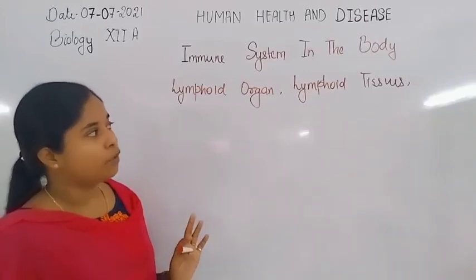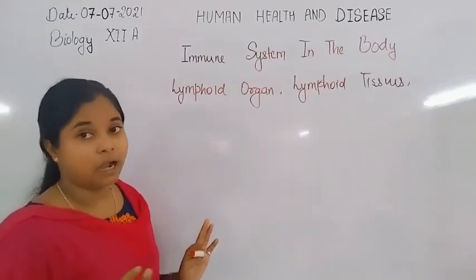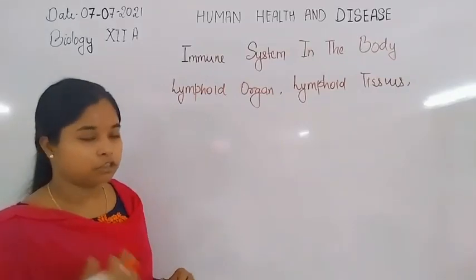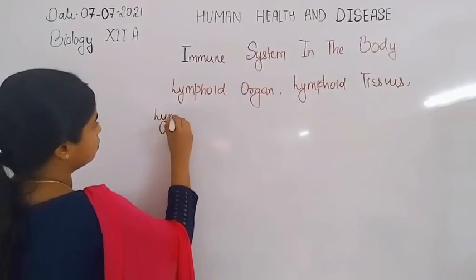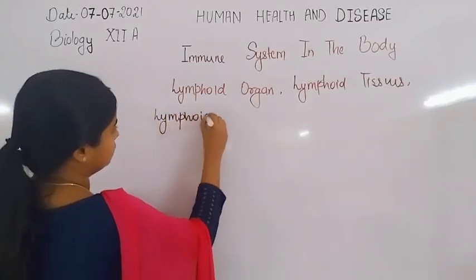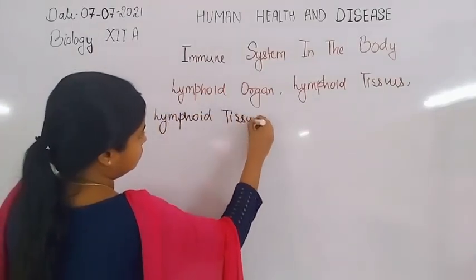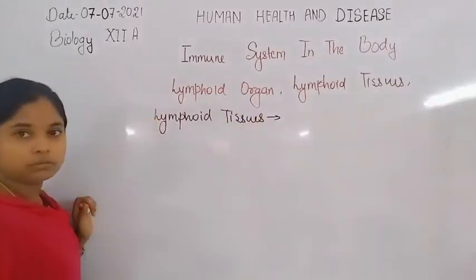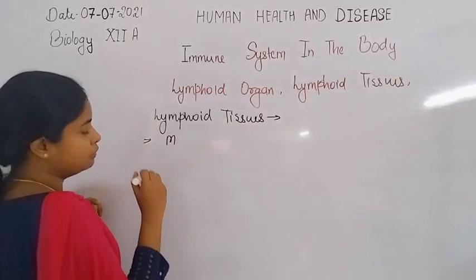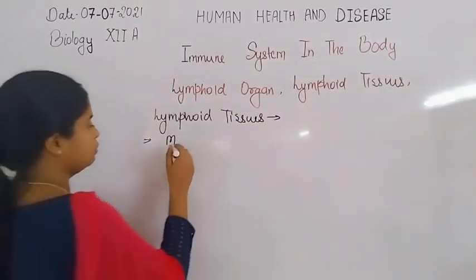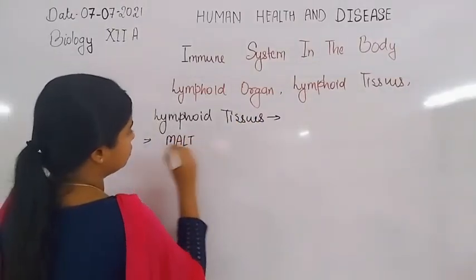After this, lymphoid tissues are also present, that is GALT and MALT. What are the lymphoid tissues? The mucosa-associated lymphoid tissues, that is MALT.